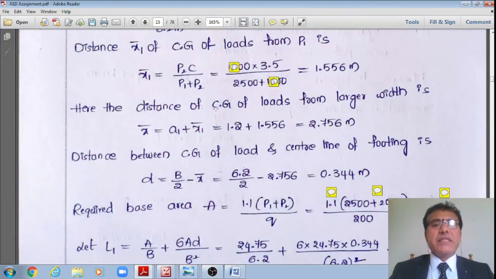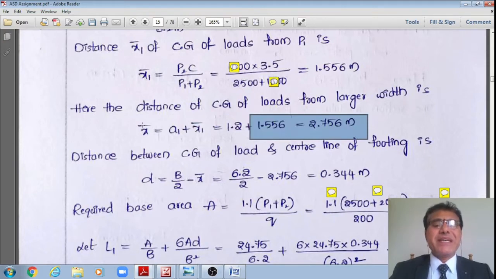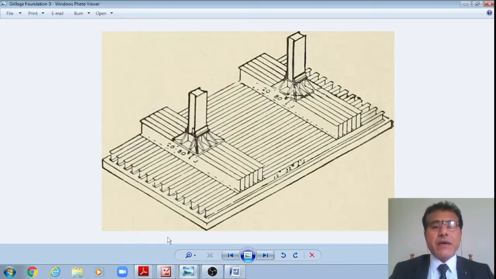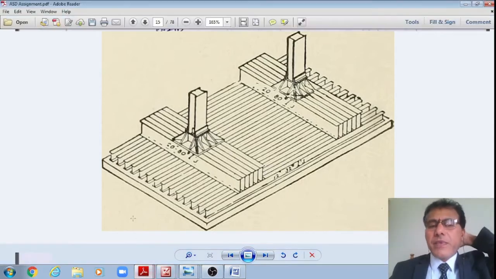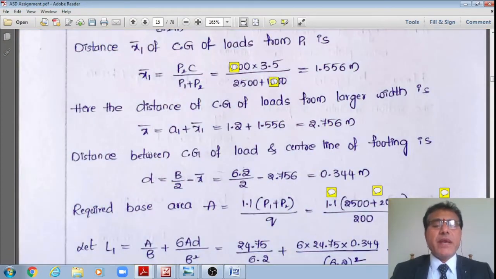Then here the distance of the CG of the loads from the larger width is x bar, that is equal to A1 plus x1 bar. However, A1 is already given in the problem as 1.2, the maximum restriction, and that itself we are using, plus 1.556. It now works out to 2.756 is the distance from this left end of this grillage up to the CG, equal to 2.756, right?